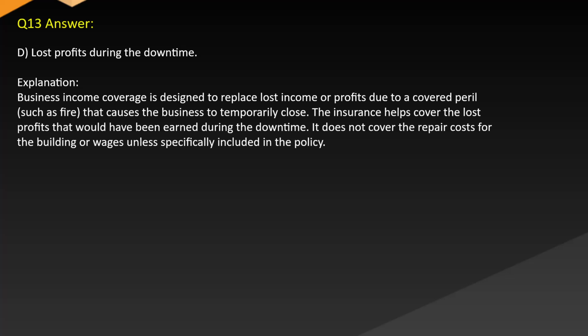Answer: D. Lost profits during the downtime. Explanation: business income coverage is designed to replace lost income or profits due to a covered peril, such as fire, that causes the business to temporarily close. The insurance helps cover the lost profits that would have been earned during the downtime. It does not cover the repair costs for the building or wages unless specifically included in the policy.